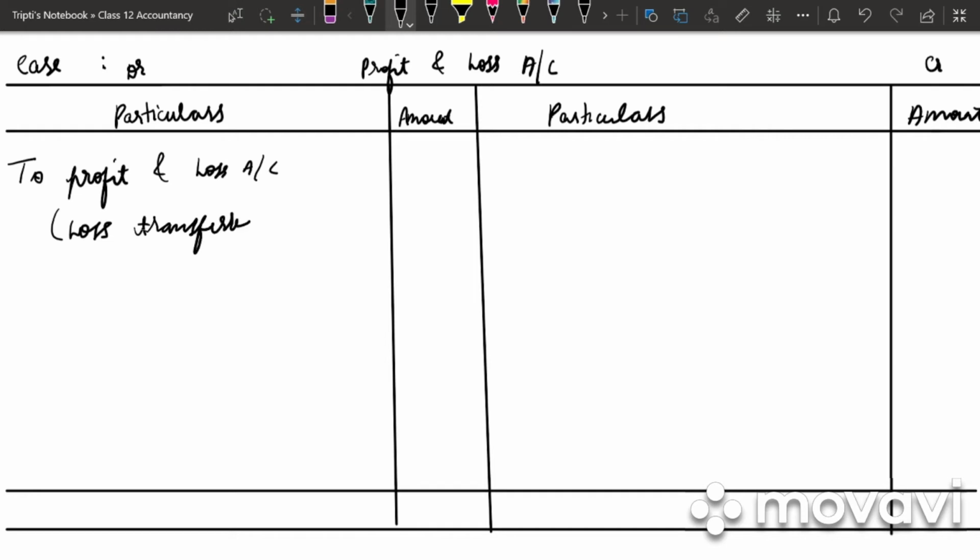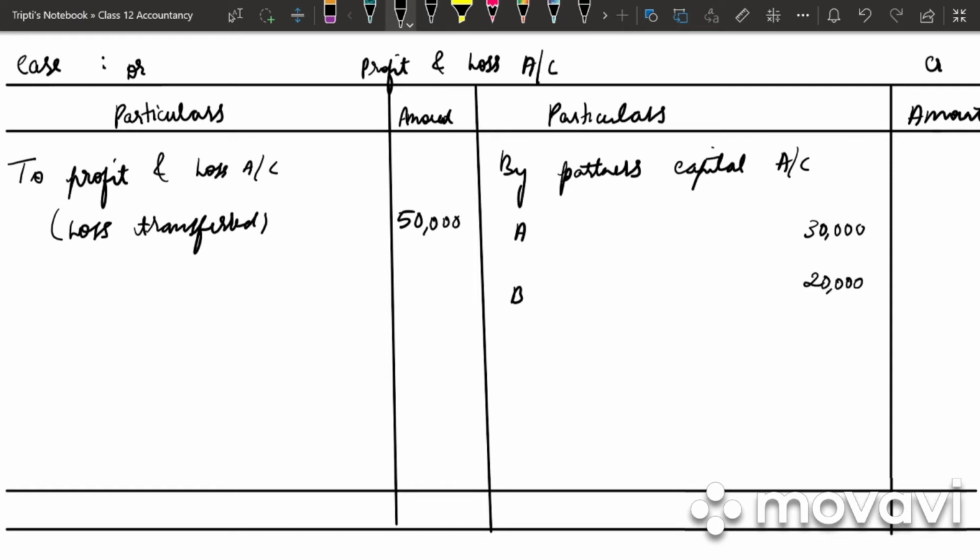So how much is it? 50,000, and then we will transfer the loss to our partners' capital accounts, A and B. 30,000, 20,000. We get 50,000. Our total of the debit side is more, that is 50,000. So the balancing will be 50,000, which will be divided into A and B.